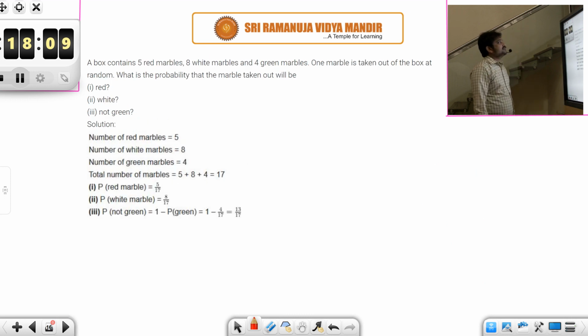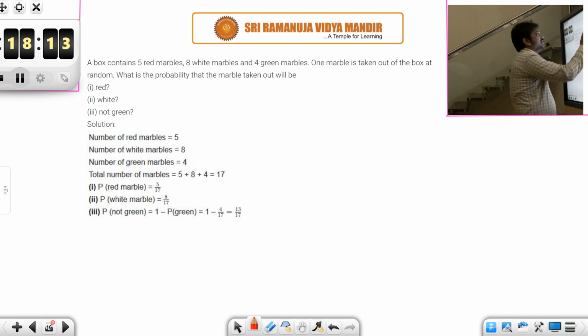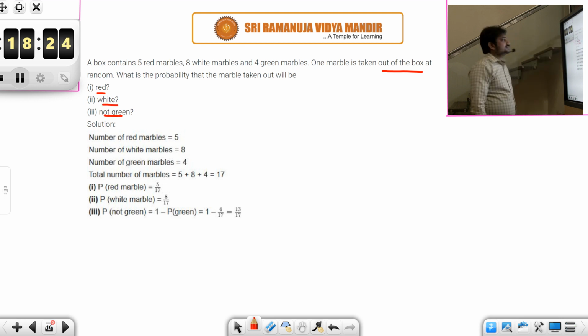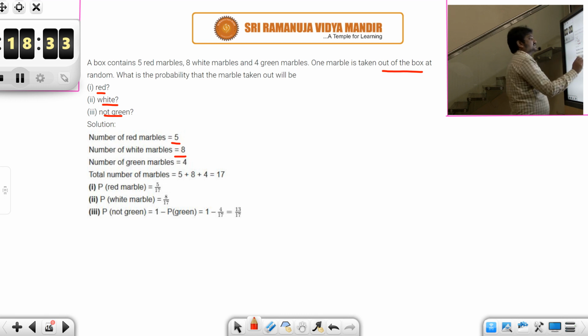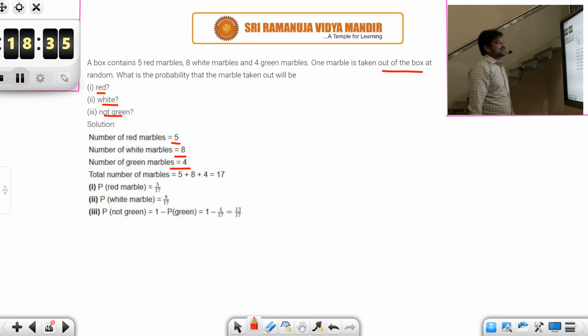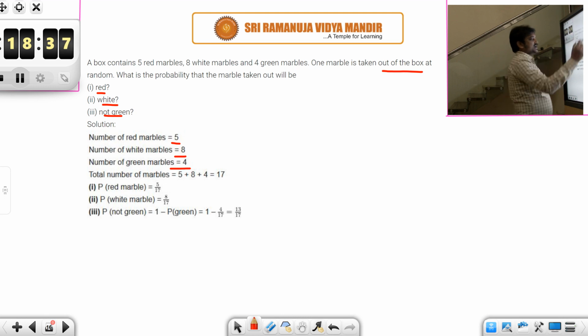Next, please read this question. A box contains 5 red marbles, 8 white marbles and 4 green marbles. Now one marble is taken out of the box at random. What is the probability that the marble taken out will be red, white, not green? So let's see. First of all, the number of red marbles is 5, white marbles 8, green marbles 4, and total number of marbles is 5 plus 8 plus 4, so this is 17, right?